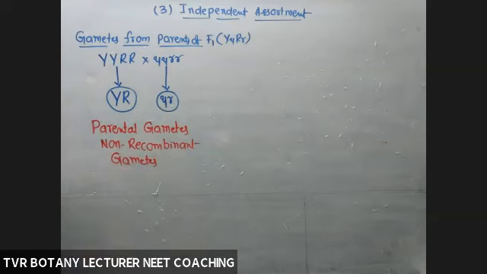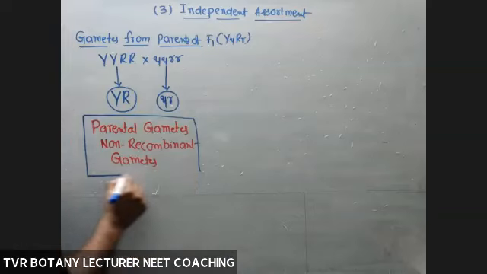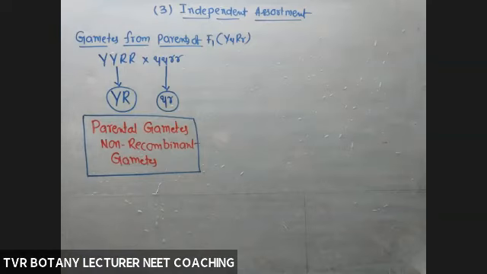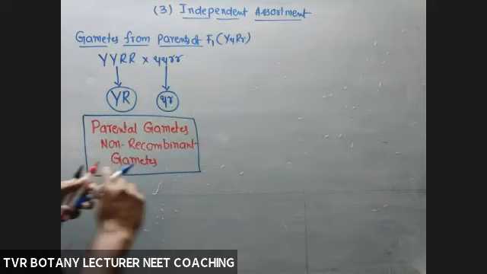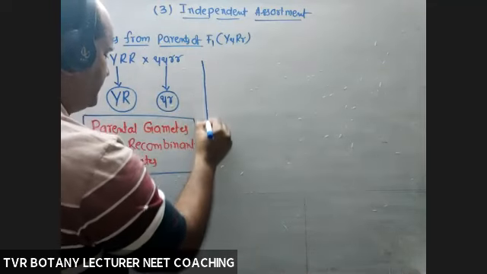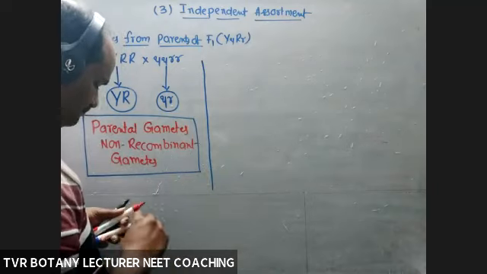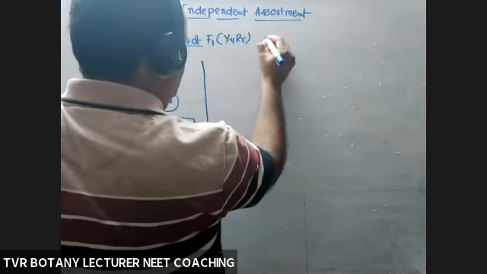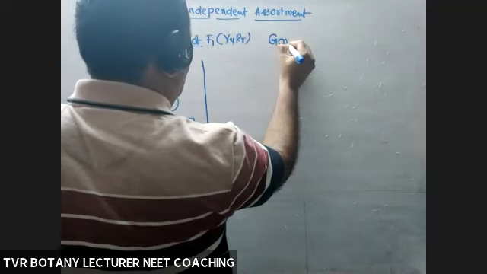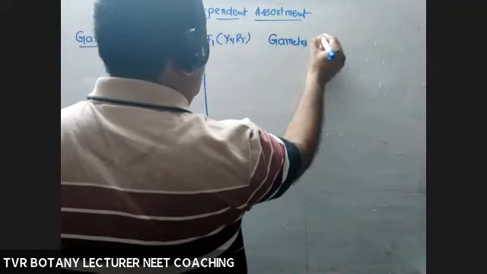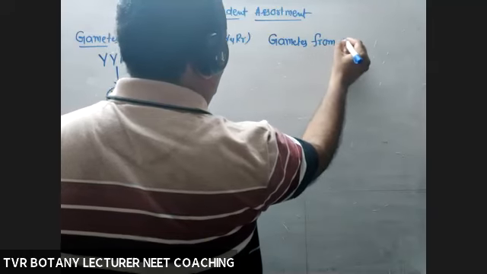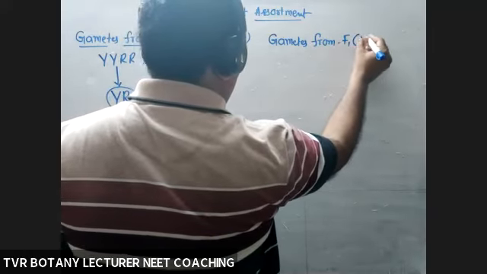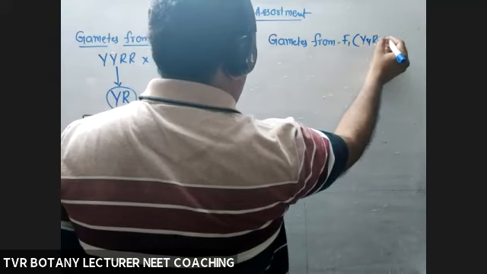Now compare these gametes with the gametes of F1. This knowledge is very essential to understand the law of independent assortment. Remember these two things. Now, what about the kinds of gametes of F1? Gametes from F1, that is capital Y, small y, capital R, small r.